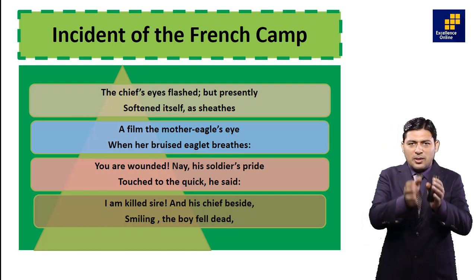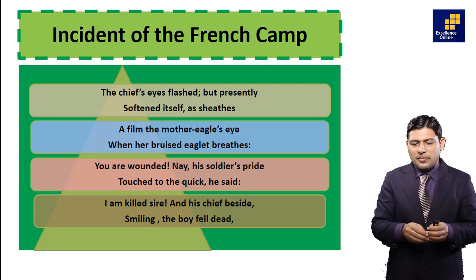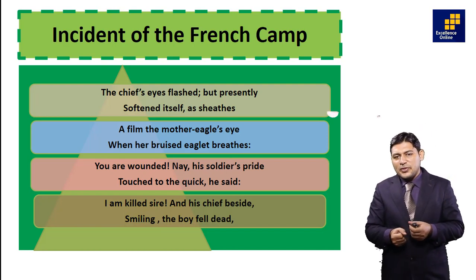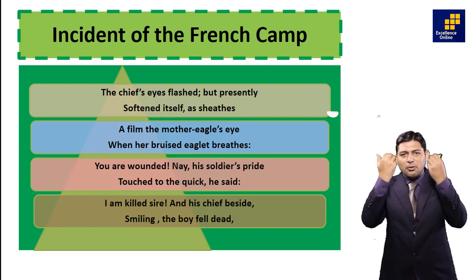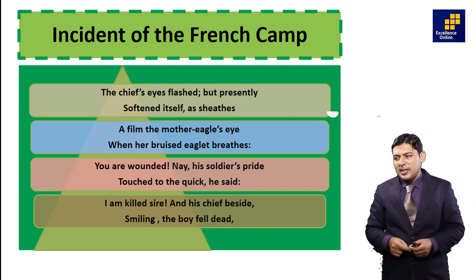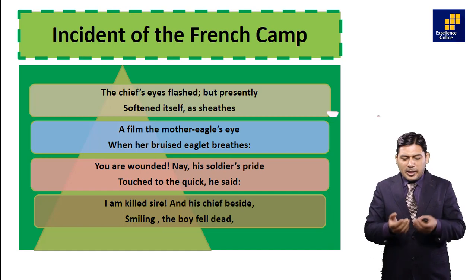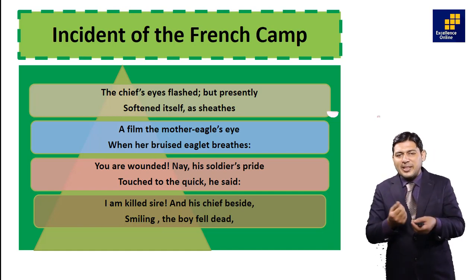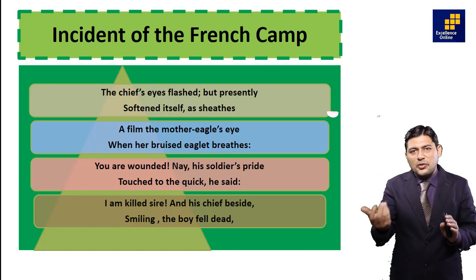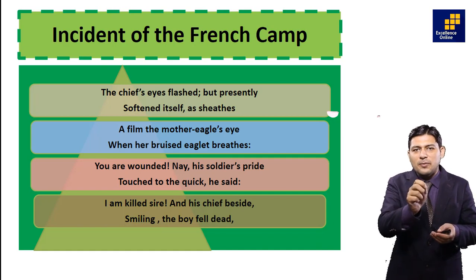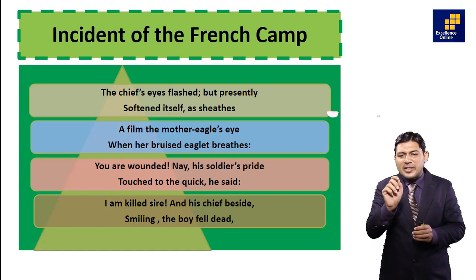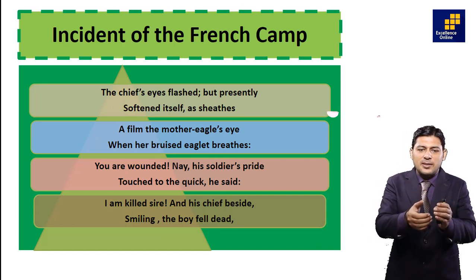But when he saw the injuries, the problems, the difficulties, the bloodshed of a soldier, it was a kind of mother feelings. He started weeping. It was unconsciously, it was uncontrolled. Often the mother eaglet die when a bruise eaglet breathes. It's a kind of a metaphor we have got, or simile. If we see the feelings of Napoleon Bonaparte for soldiers, the feelings were same as the feelings of the mother like his kid. Eaglet means the kid of eagle.